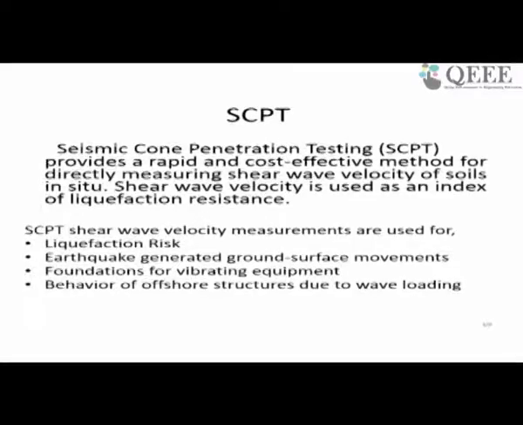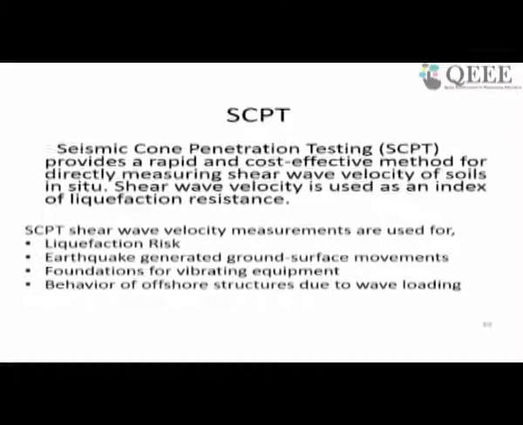So the next thing: we discussed the SPT, where we crudely got information of the strata using a hammer and fall.